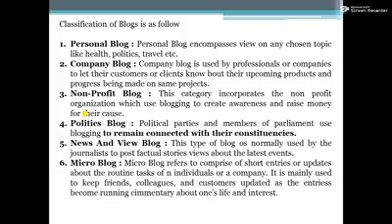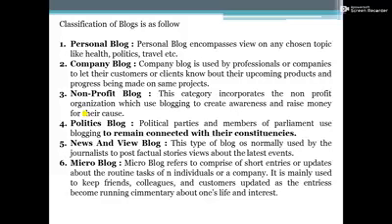Number 4. Politics blog. Political parties and members of parliament use blogging to remain connected with their constituency. It means mostly the active members of this category are the political parties and members of parliament who use this kind of blog.